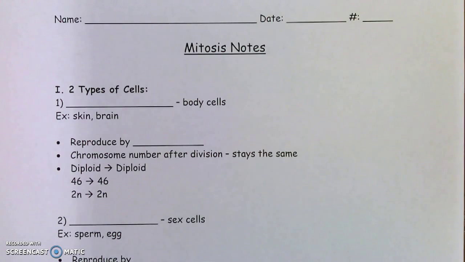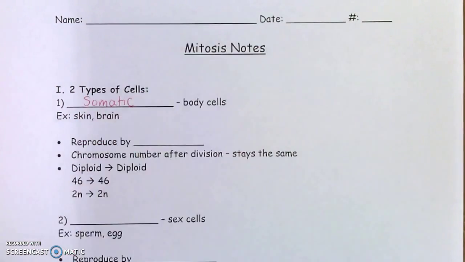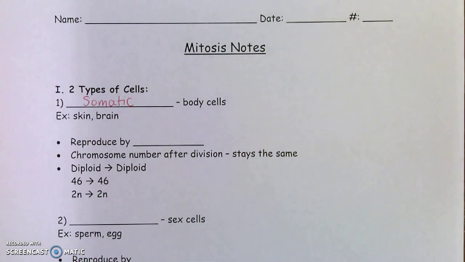Today we are going over mitosis notes. Okay? There are two types of cells that we need to know about from the start. The first type we're going to talk about are somatic cells. Somatic cells are your body cells. Skin cells, brain cells, cheek cells, intestine cells. These cells reproduce by mitosis.